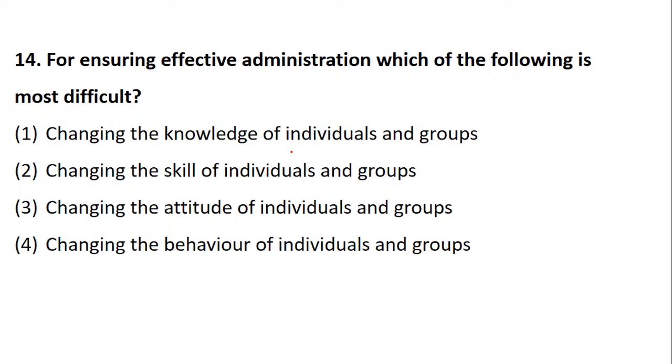Okay, now yes, question number 14. Question number 14 talks about, for ensuring effective administration, which of the following is most difficult? Changing the knowledge of individuals and groups, changing the skill of individuals and groups, changing the attitude of individuals and groups, and changing the behavior of individuals and groups. So which of these for effective administration is most difficult?